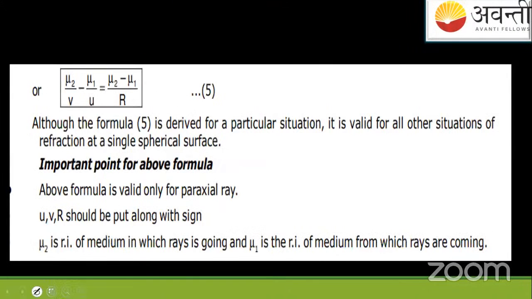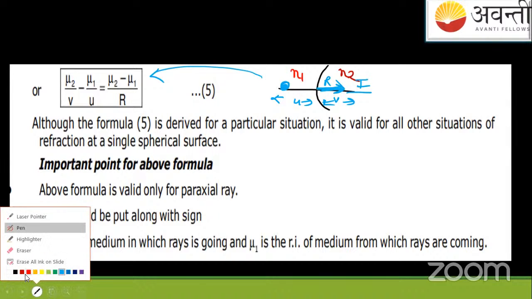Suppose there is a refracting surface like this, which is separating two mediums, say a medium having refractive index n1 and a medium having refractive index n2. And the object is present in front like this, and the image is formed here somewhere. If the conditions are this, the object distance is u, the image distance is v. So you'll use this formula, and the radius of curvature of this surface is given as r.